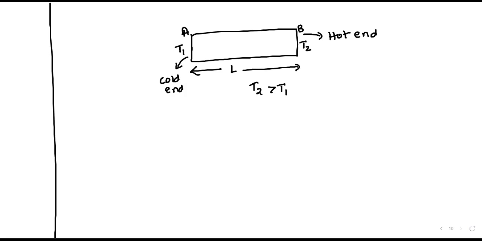Okay, T1 is the cold end. Suppose let us consider I supplied heat or energy E. Then with this energy, particles will move from the hot end to the cold end, like this, B to A. Always in thermodynamics, particles will move from hot end to cold end.